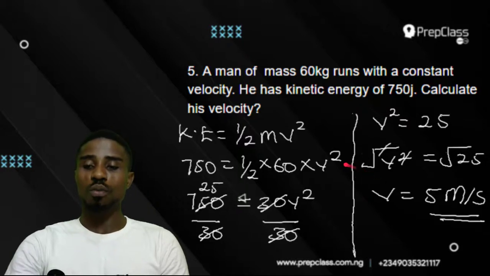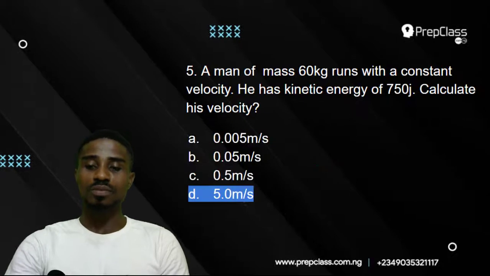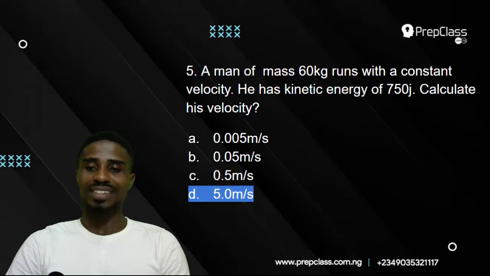So v will be 5 meters per second. Let's look at our options and see the correct one. Option D is the correct one, 5.0 meters per second. Whether 5.0 meters per second or 5 meters per second, the answer is still the same and correct.